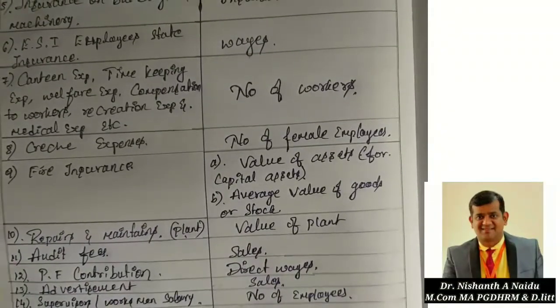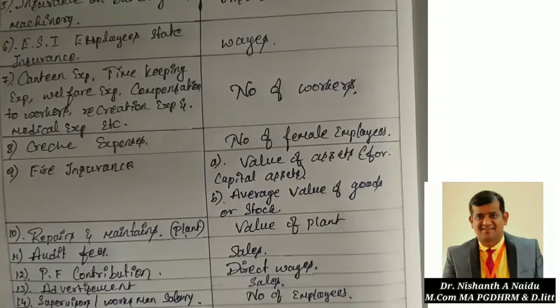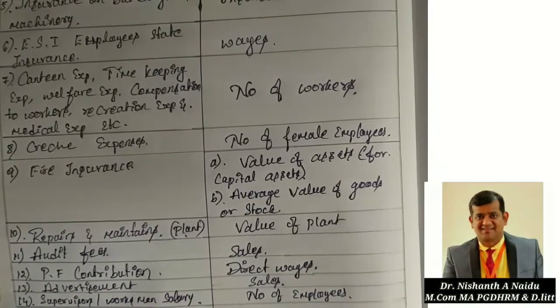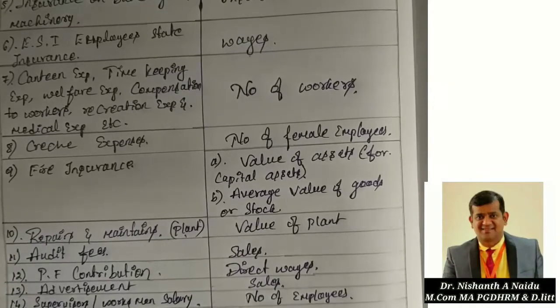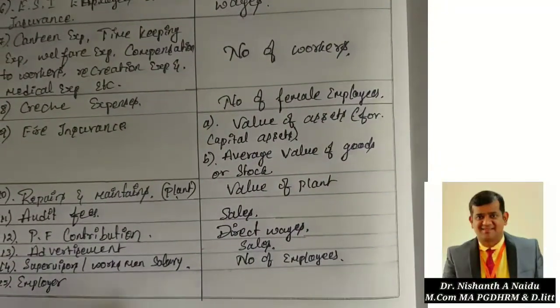So next is the 15th one, employer liability.